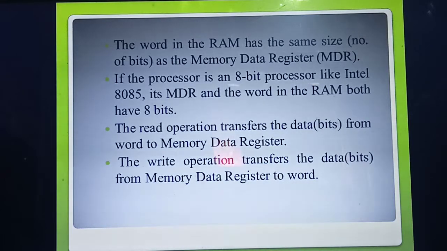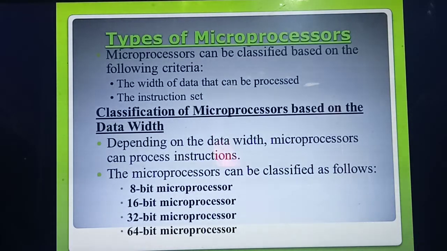Understood what things you have studied in this slide? The word size of the RAM is the same as the MDR. If the word size of the Intel microprocessor is 8 bits, then the RAM word size and the MDR word size are 8 bits. Okay. So what's the use of read operation? Read operation always transfers the data and information from the word to the MDR. Write operation is just the opposite. Already written to the MDR, so from the MDR it is copied to which one? Word. Understood? Okay. Next we are going to study about types of microprocessor. This microprocessors are classified based on two things.